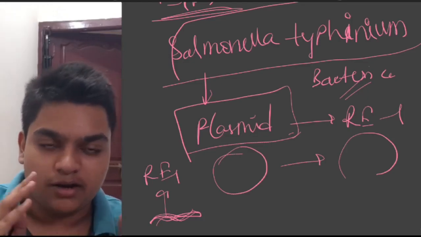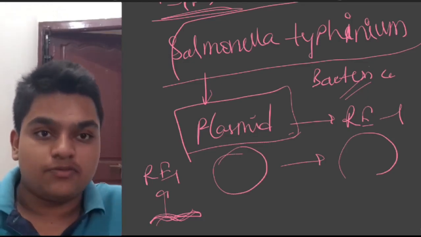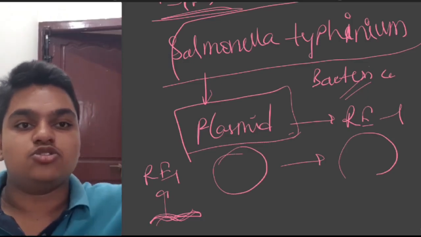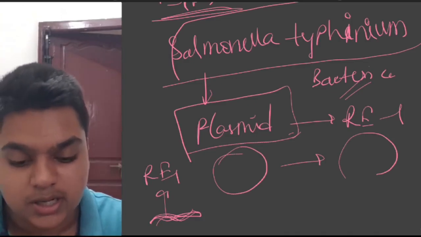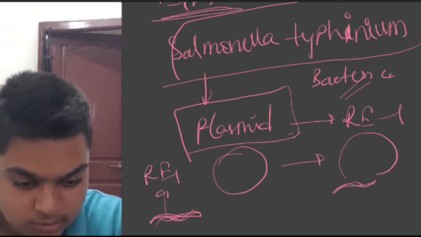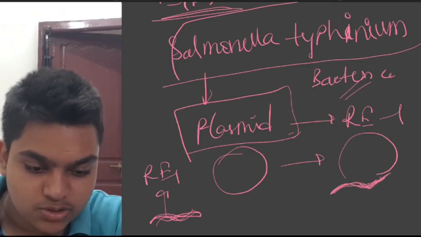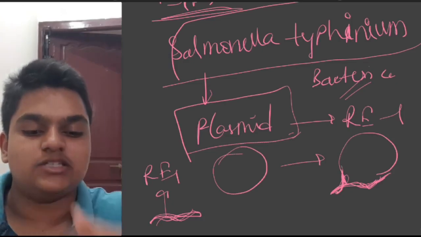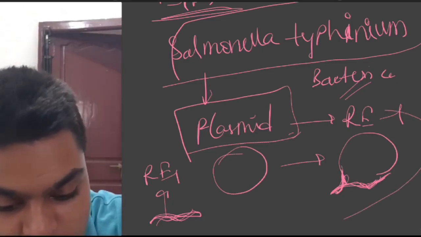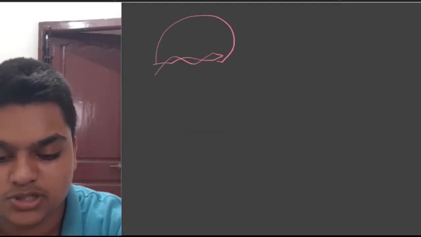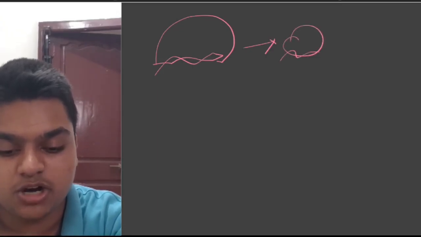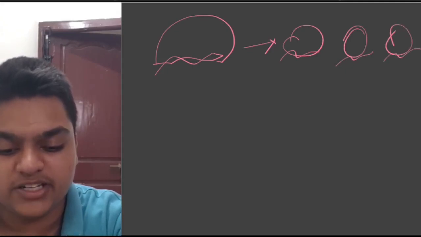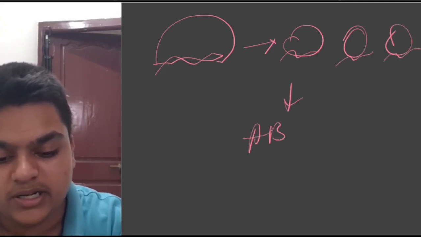After cutting, fragments are obtained. After the fragments are obtained, they did gel electrophoresis. They chose the fragment having the antibiotic resistance gene, and they used DNA ligase, the molecular glue, to attach it to this plasmid. Now this plasmid has become antibiotic resistant. Whenever this plasmid is introduced into Salmonella typhimurium, since it has an origin of replication, it forms many copies, and this Salmonella typhimurium eventually becomes antibiotic resistant.